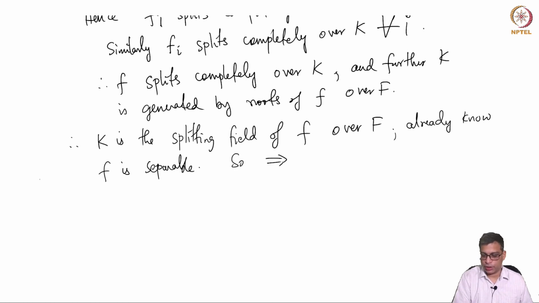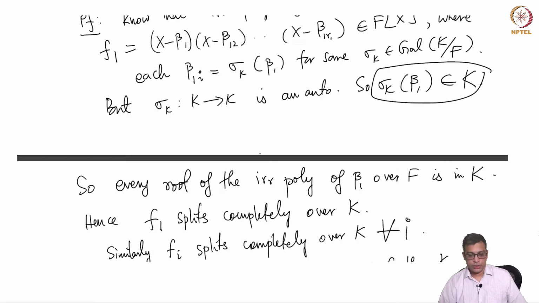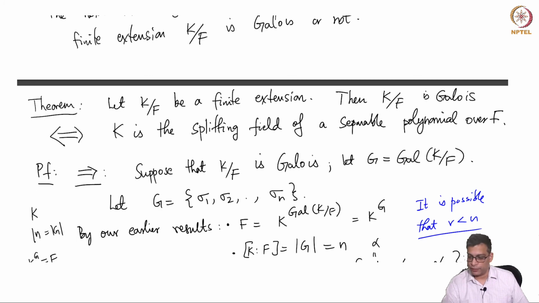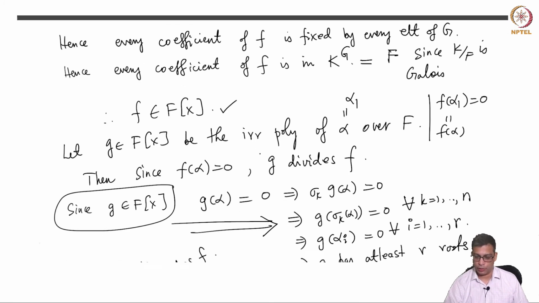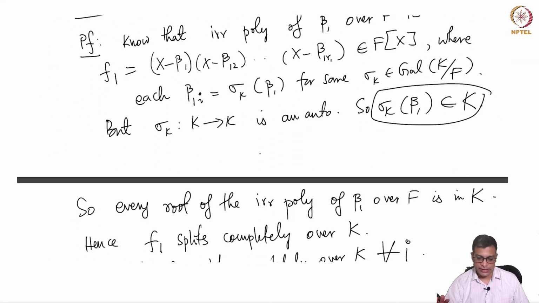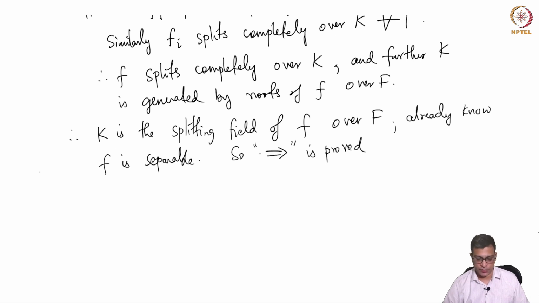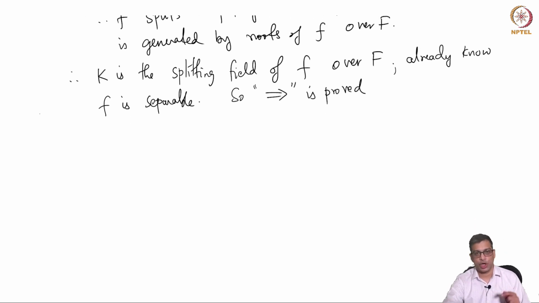So this direction is proved. We assumed that you have a Galois extension, and we proved that K is the splitting field of a separable polynomial over the base field. This is a crucial proof. The statement is important, but a lot of stuff is going on in this proof. So I will stop this video. In the next video, we will prove the other direction.